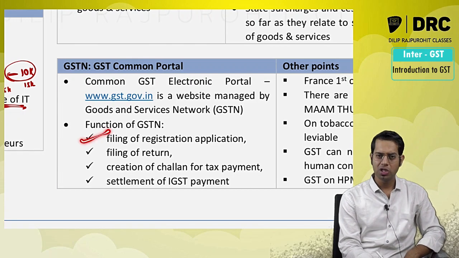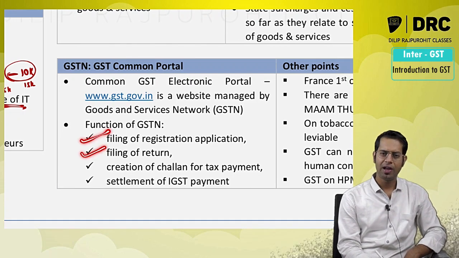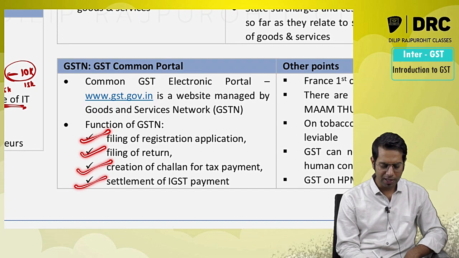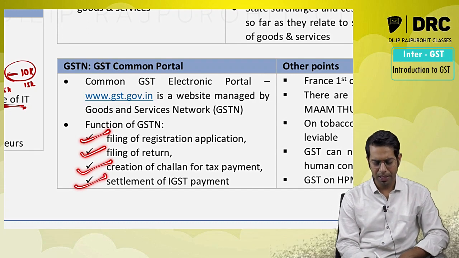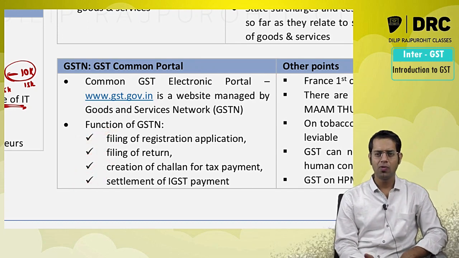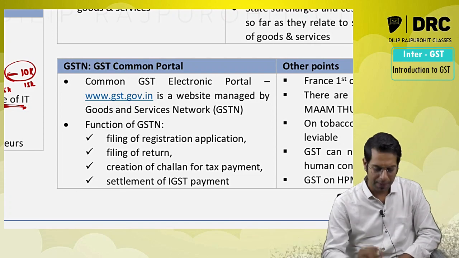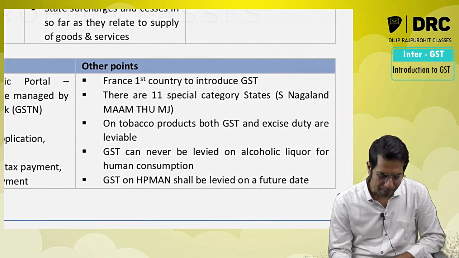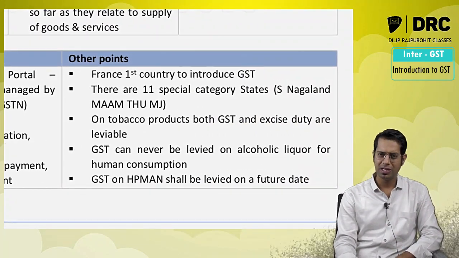You can file your registration application, you can file your returns, you can make the payment of taxes, create the payment tax challan, or settle the IGST, etc. That will all happen in this common portal. Apart from that, there are a few other points in your first chapter.